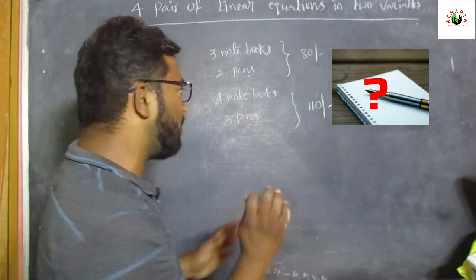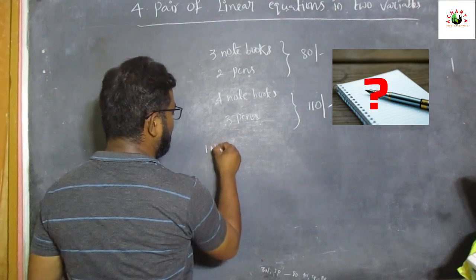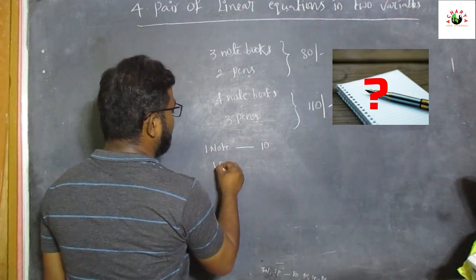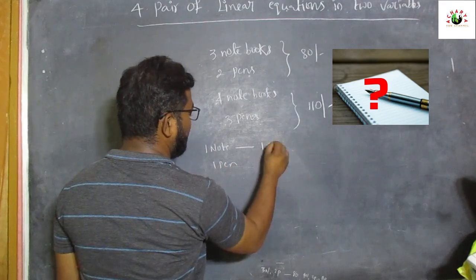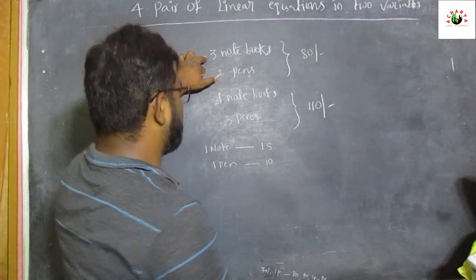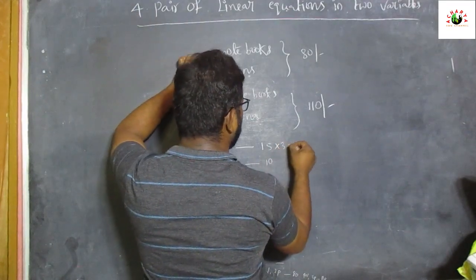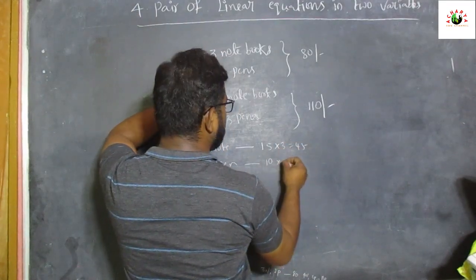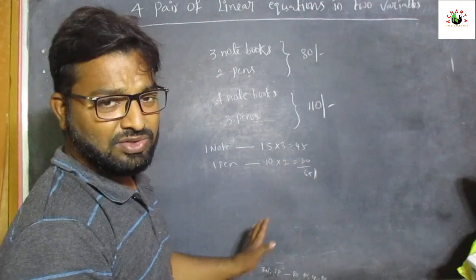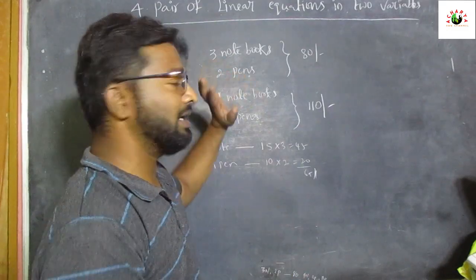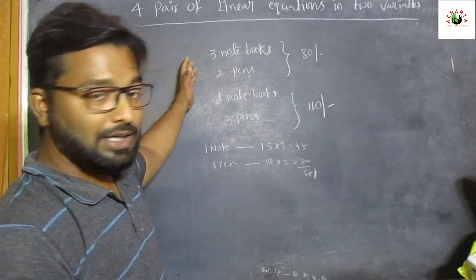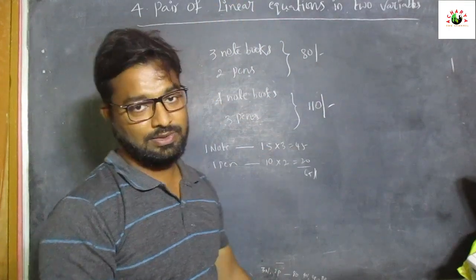For example, let us assume one notebook costs 15 rupees and one pen costs 10 rupees. Just assume it. Three notebooks means 15 threes are 45, two pens means 10 twos are 20, finally 65 rupees only. So it does not satisfy the given condition. Why? Because her father paid 80 rupees. So this is not possible.